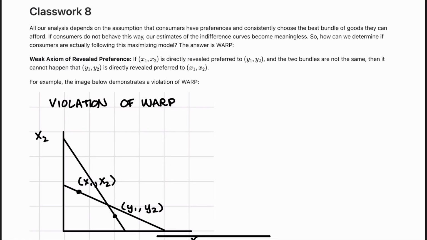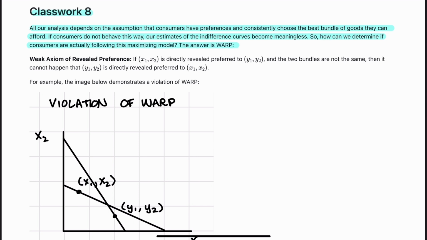In this video, I'll go over the answers to classwork 8. So classwork 8 kind of has some background information first. It says, all of our analysis depends on the assumption that consumers have preferences and consistently choose the best bundle of goods they can afford. If consumers do not behave this way, our estimates of the indifference curves become meaningless. So how can we determine if consumers are actually following this maximizing model?